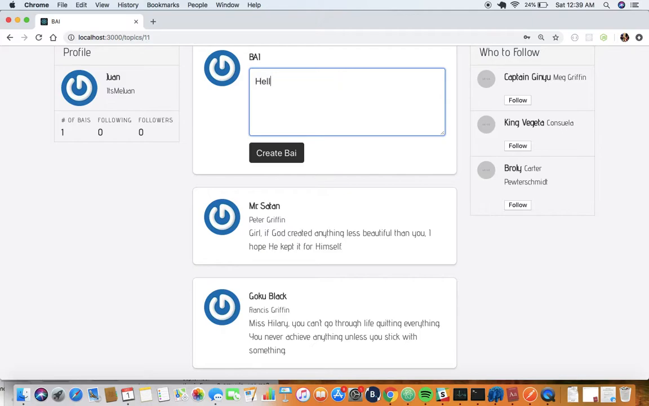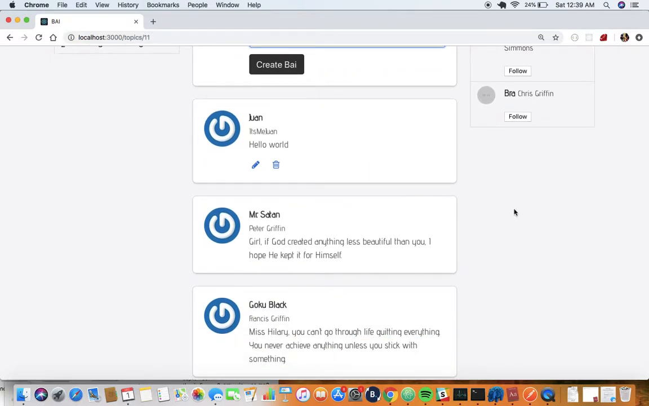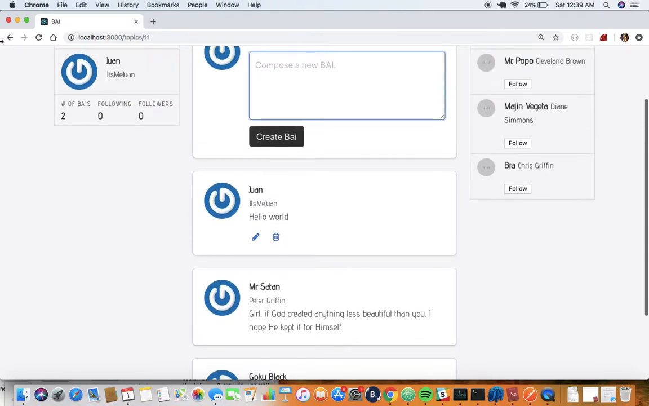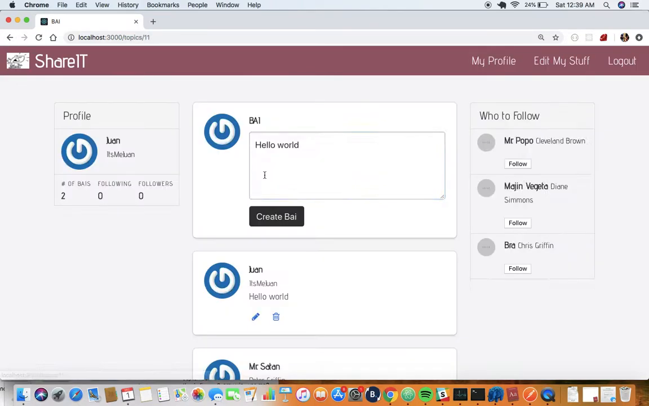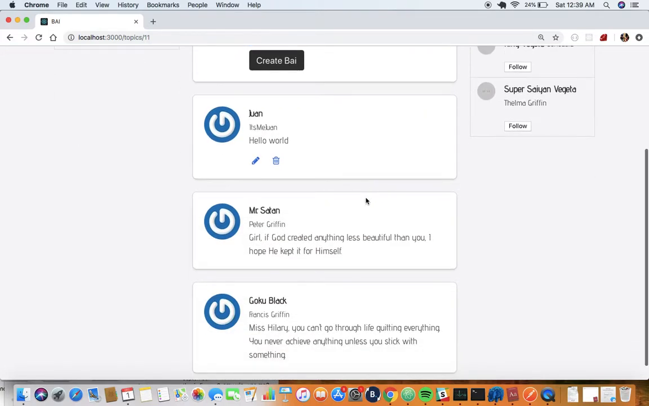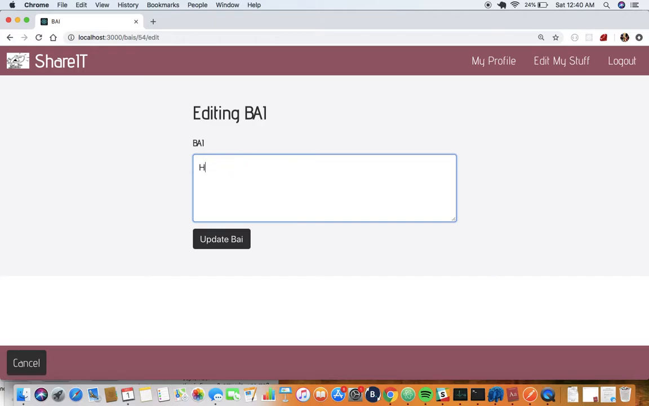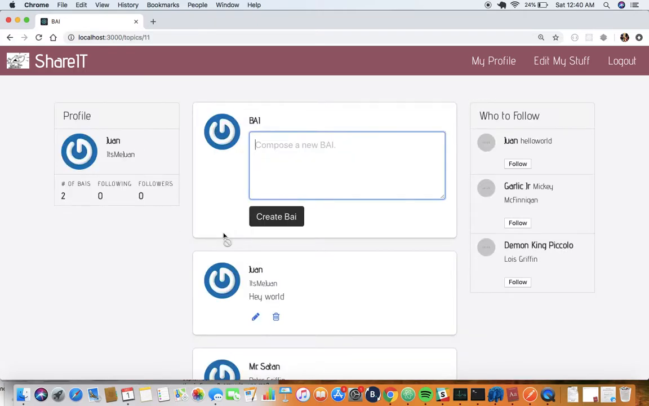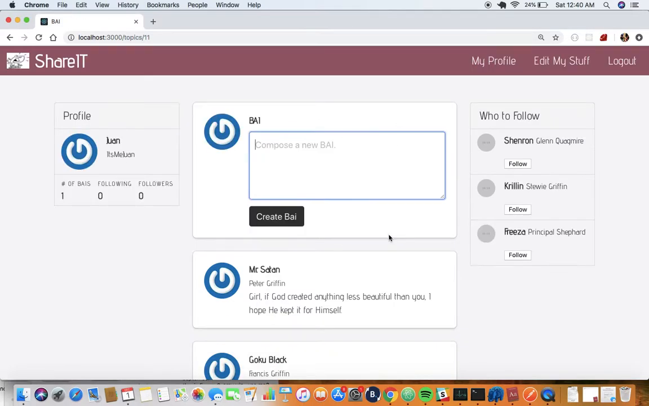So I can say hello world here and I can create a buy. And here it is, it shows up. If I come out of it and go back into Flash, it's still there, it persists. I can edit it. It updates. I can delete this post, and so on and so forth.